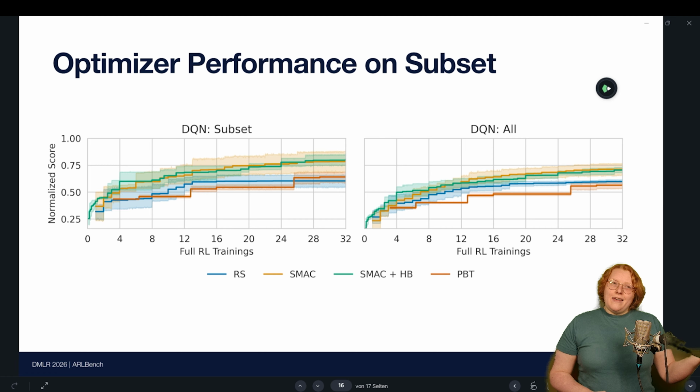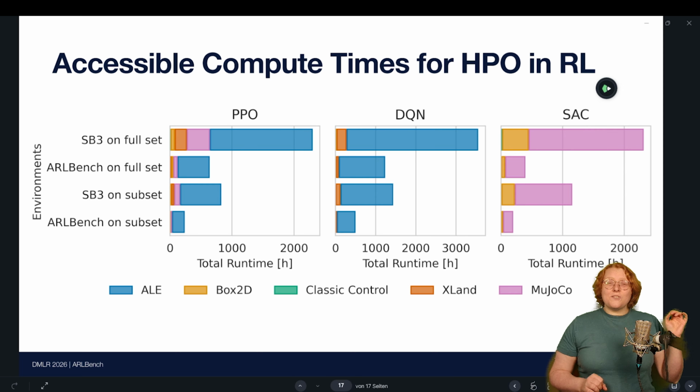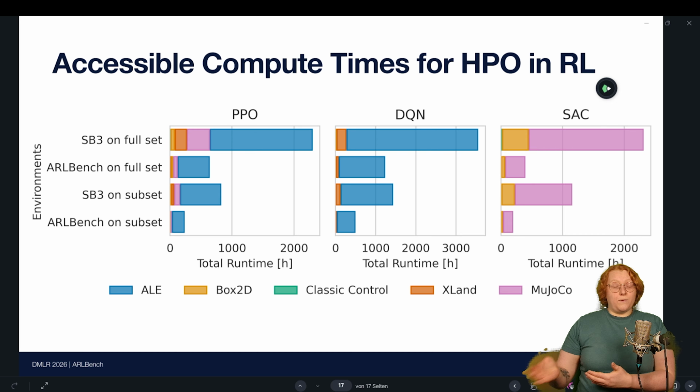And what that now means is that we have a standardized setup that is also really fast. So if you look at the runtimes we would have if we would run stable baselines on all of our environments, obviously it would be really large, and we can already reduce that by using the ARLBench implementation. But we can cut it much further if we actually use the subset that we found. And with that, you can see not only will we get better evaluations in our papers because we are consistent now and we have a standardized evaluation pipeline, but we are also making this line of research a lot more accessible, such that it can also much more easily be done in small academic labs, for example.